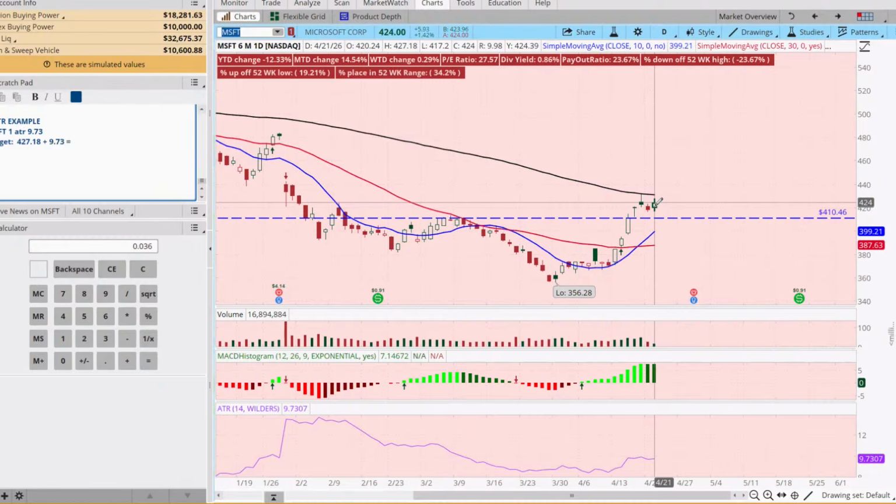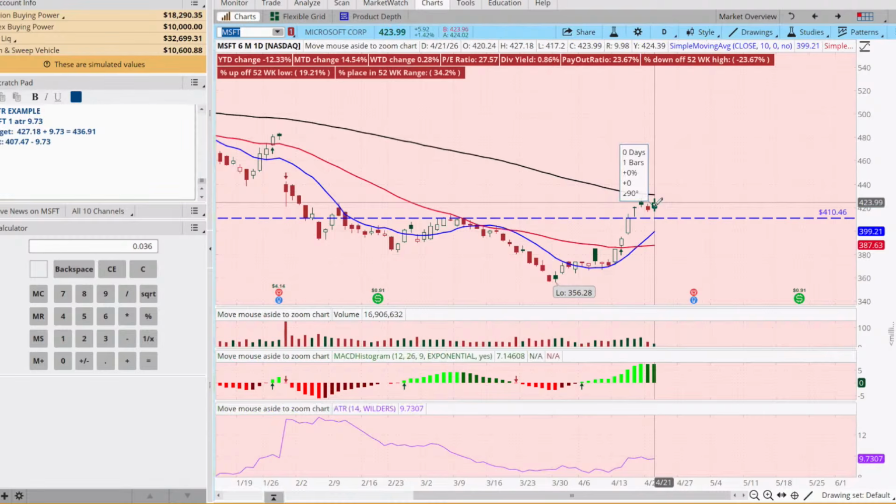And that gives us 436.91. And then our exit on this is going to be today's low, minus 9.73.